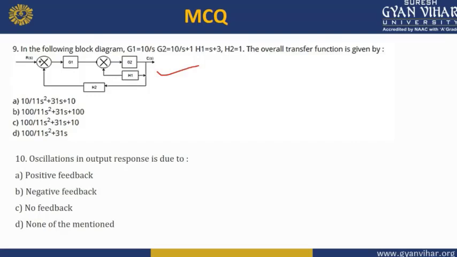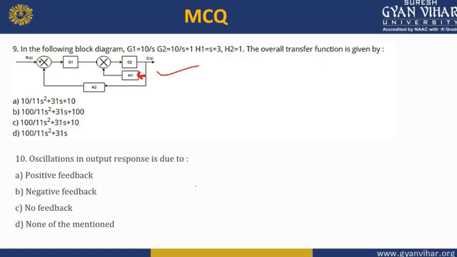I think there is one mistake in this question. The arrow will be this way. This will be a feedback path, so consider it this way. Now look at this. You have to apply the block diagram reduction technique and identify the overall transfer function.